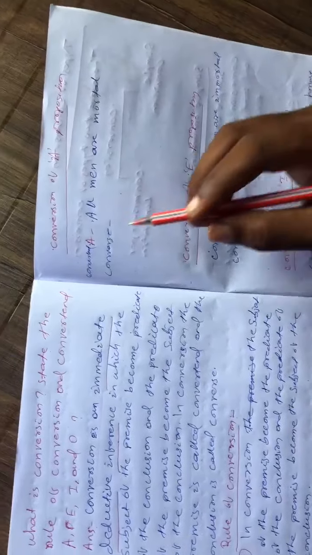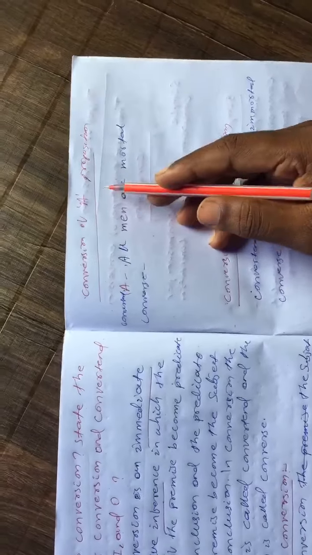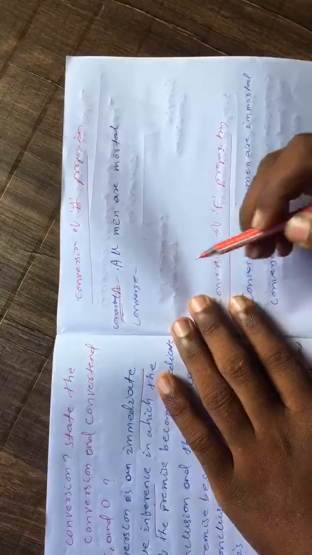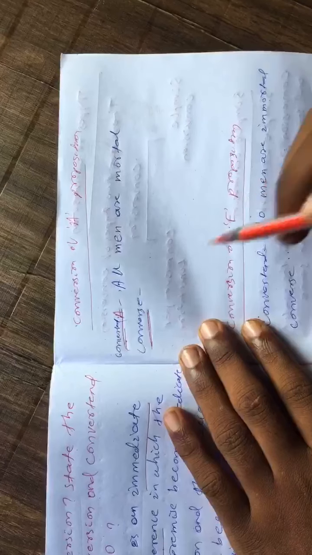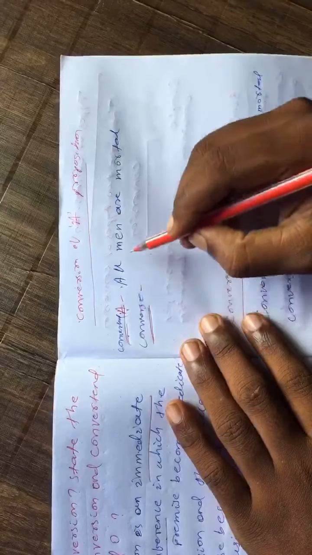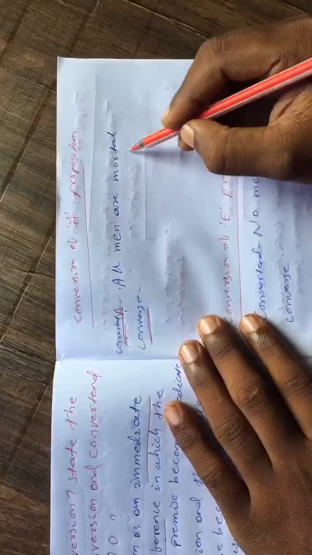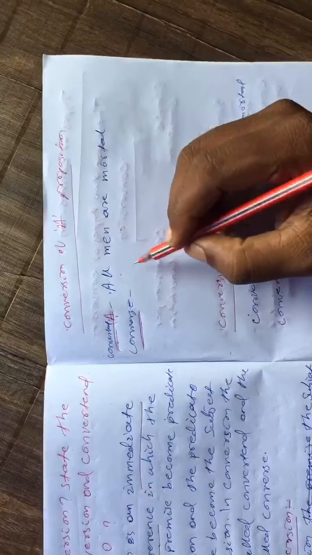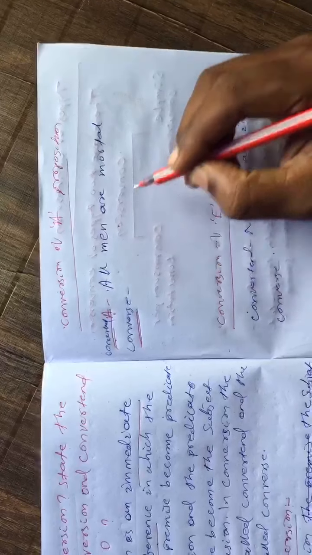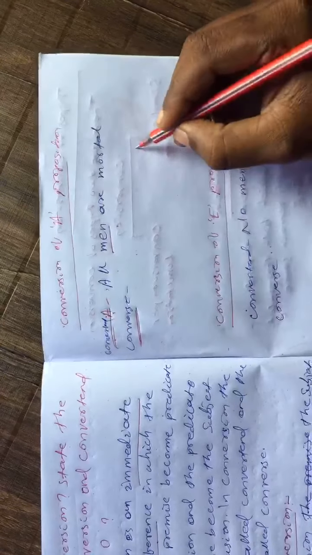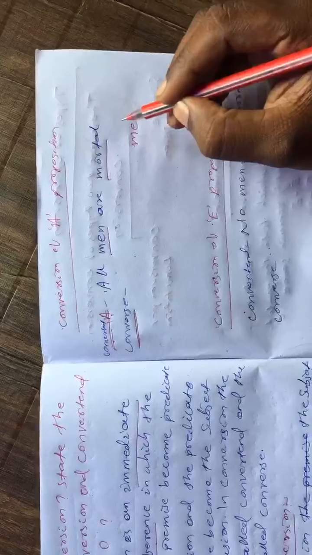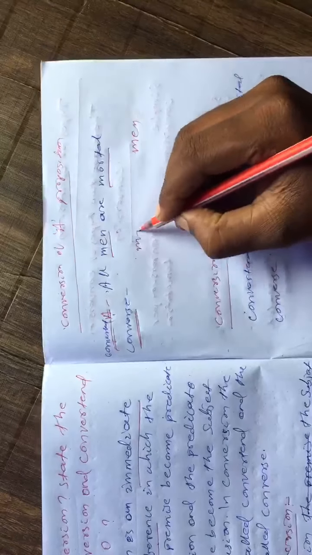Next we discuss the conversion of the A proposition. In the A proposition, the premise is called the converted and the conclusion is called the converse. Conversion of the A proposition: an example is "All men are mortal." First, the rule of conversion. The subject becomes the predicate of the conclusion, and the predicate of the premise becomes the subject of the conclusion. Rule 1.